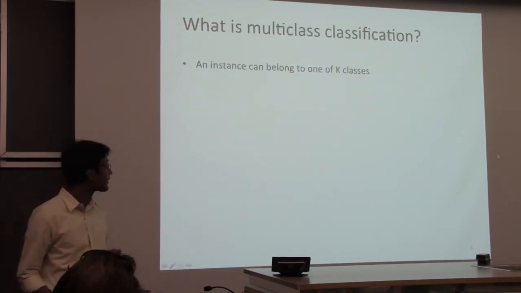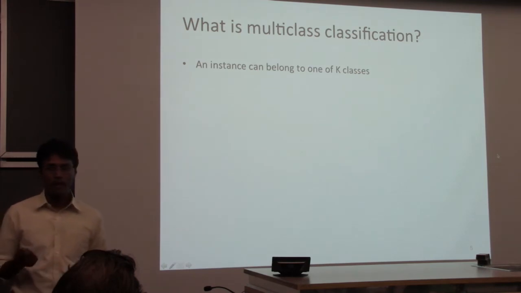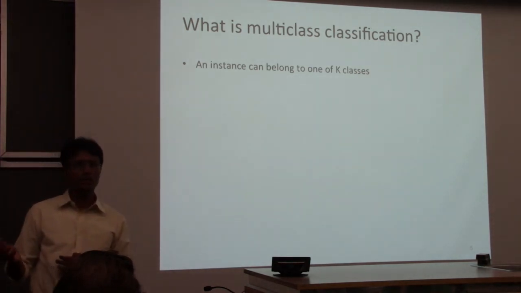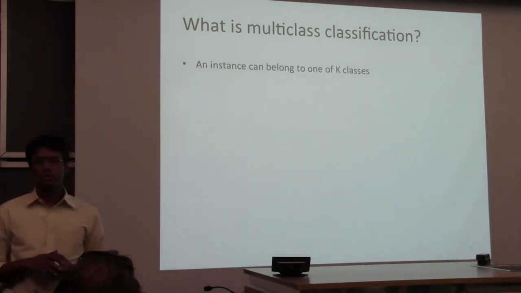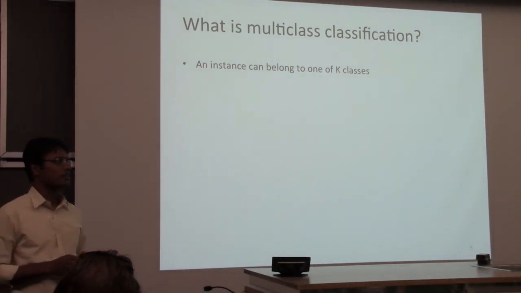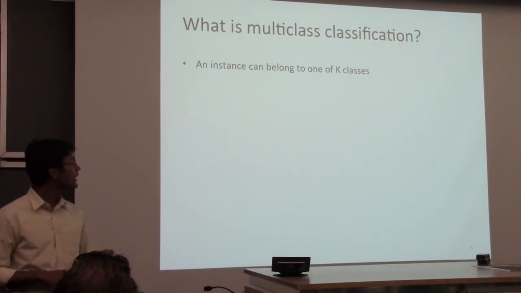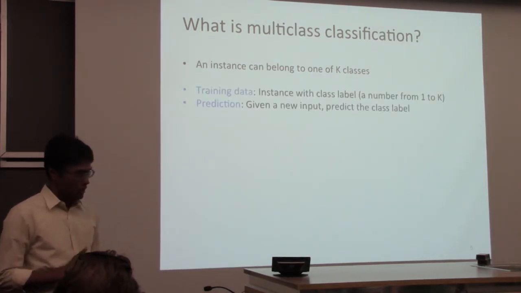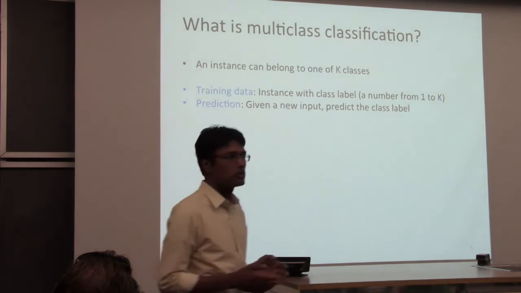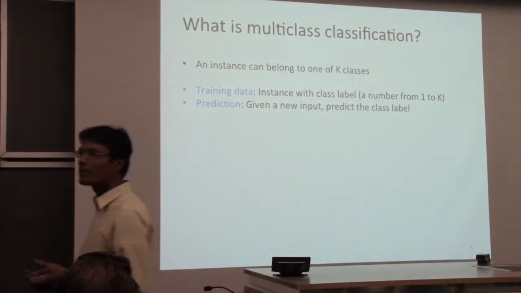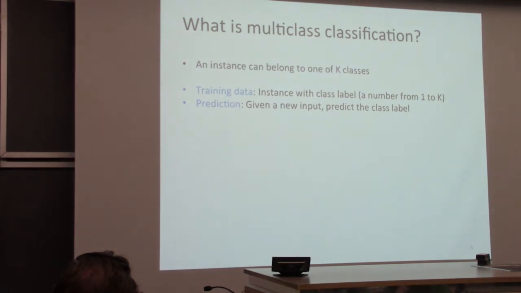So what's multi-class classification? The setup's the same. You have instances and labels. Instances are typically seen as feature vectors, and each instance can be seen as one of k classes. If k equals 2, then it's binary classification. So typically when people say multi-class, we assume that k is more than 2.